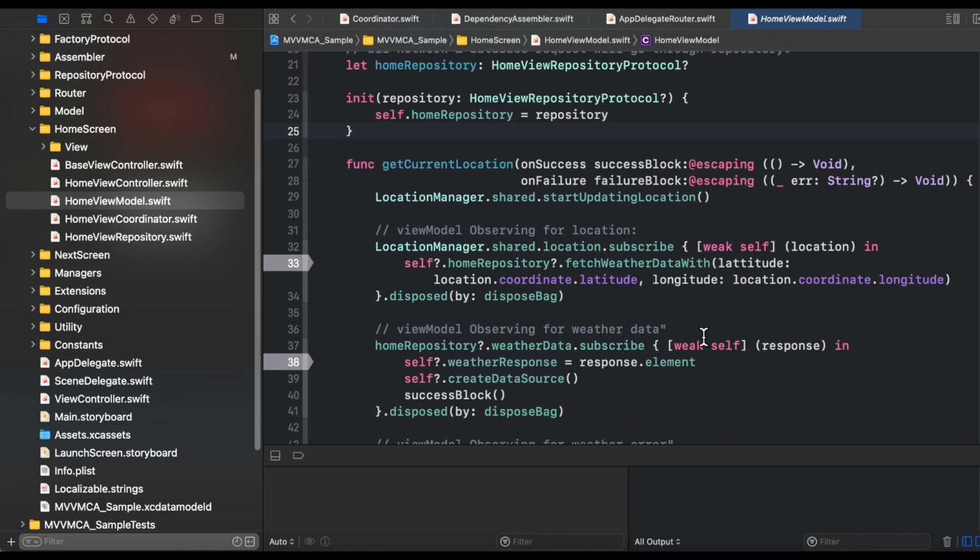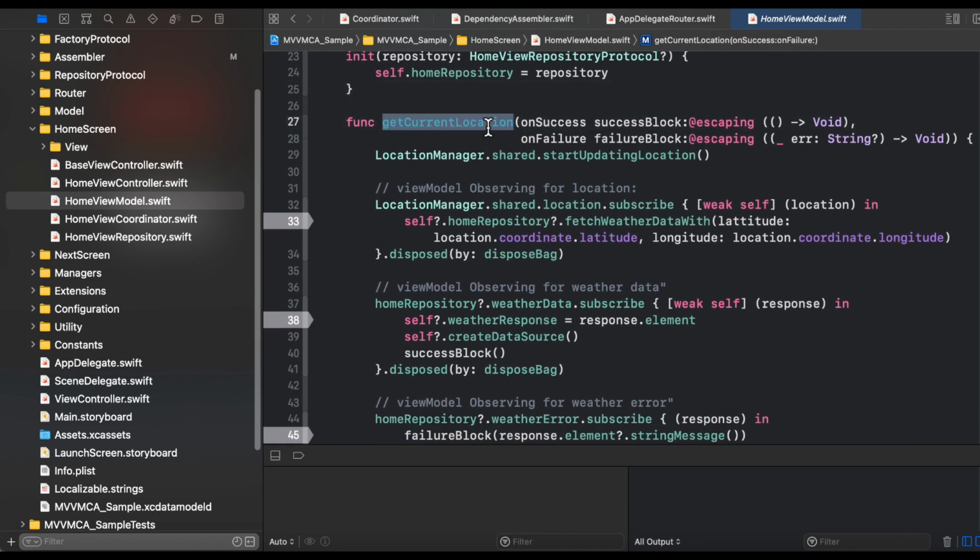Next is line number 27, the get current location method of this view model. It has two parameters, the success and the failure block, and we have a location manager class that is implemented as a singleton. We have a start updating location method through which we receive the location object, which is a property of this location manager. I will show you the implementation of the location manager also, but for now you just need to understand how this communication is managed inside the view model.